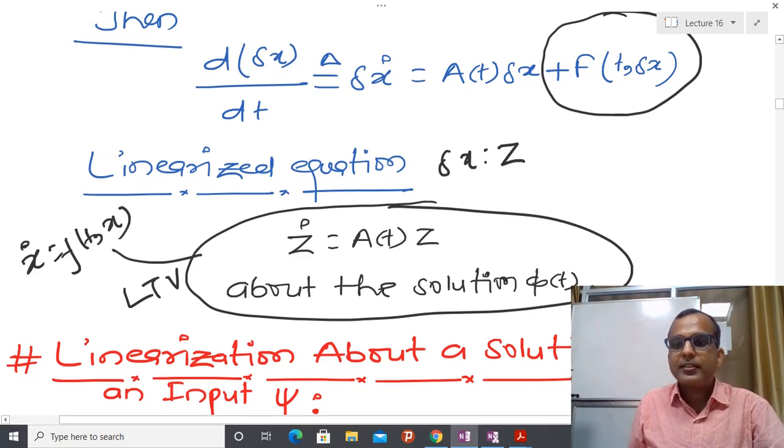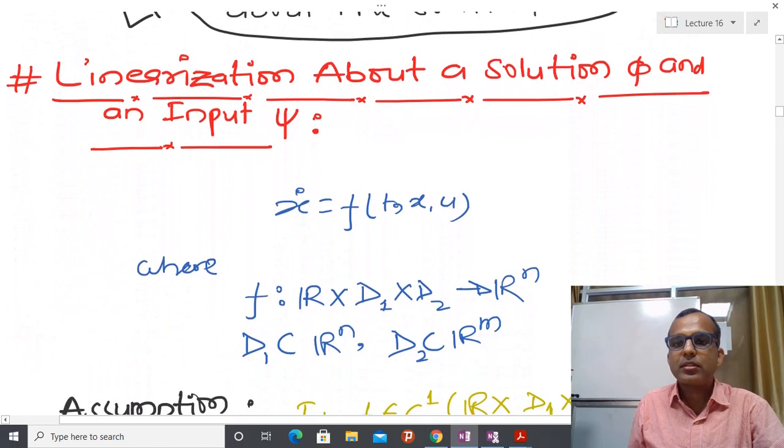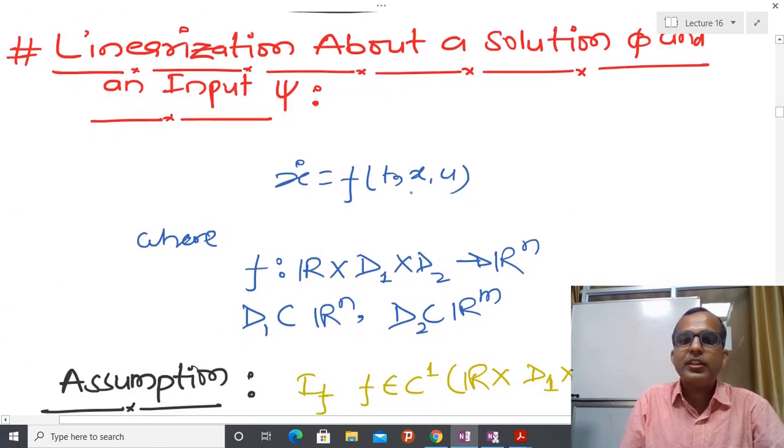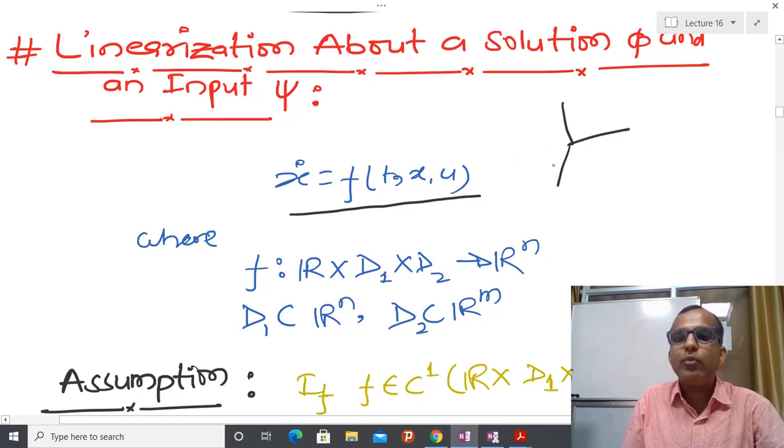Now let us generalize this result. Because I am going to consider a more general class of system, and here what I am allowing is that my system is a non-autonomous forced system. So that is an explicit function of time, explicit function of state, and u also. And whenever we are considering this, I have already told you that a nonlinear model is always valid only in some vicinity, and that vicinity I have defined as D1.